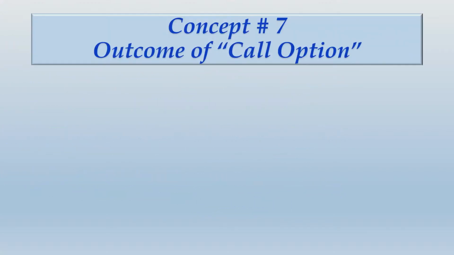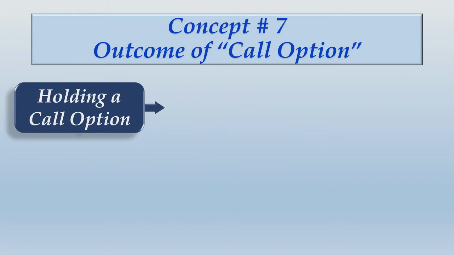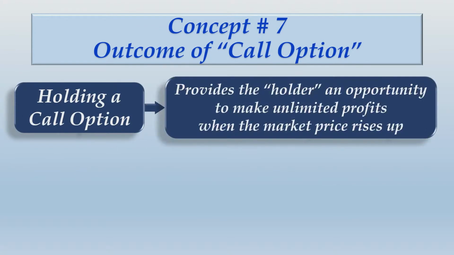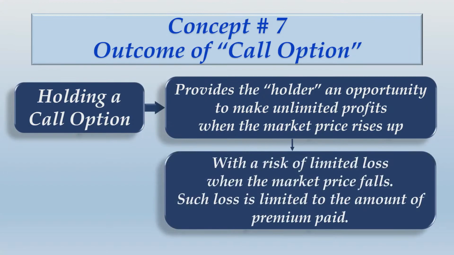Moving forward, outcome of call option. Holding a call option provides the holder an opportunity to make unlimited profit when the market price rises up, with a risk of limited loss when the market price falls. Such loss is limited to the amount of premium paid. We have discussed this point already. Just take the screenshot of this note, which is an important note. What will be the outcome of a call option? So holding a call option, this will be the outcome.